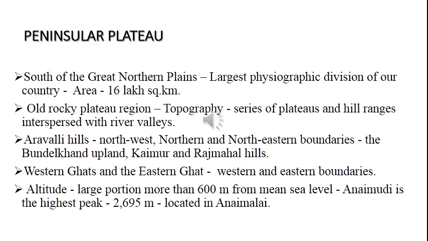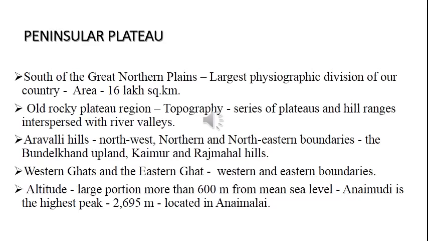Then the topography consists of series of plateaus, hill ranges interspaced with river valleys. So the topography means it's a physical structure. If you see the physical structure of the peninsular plateau, it consists of series of plateaus. So a lot of plateaus are there. So we will see one by one. Then hill ranges. So continuous hills, continuous mountains were seen. They were diversified. They were interspersed. That means they were intersected at many places through many river valleys.